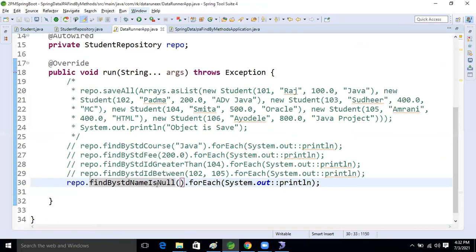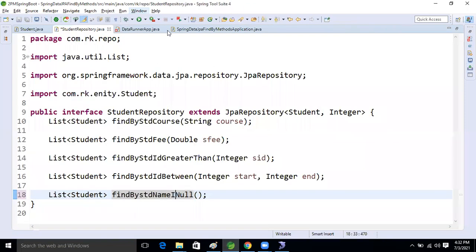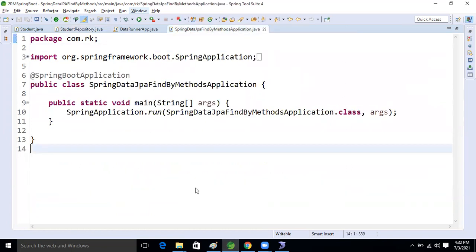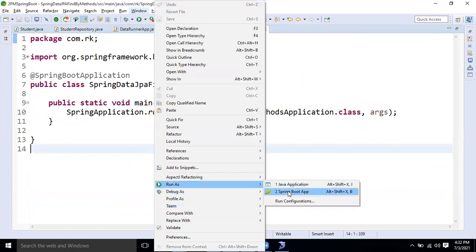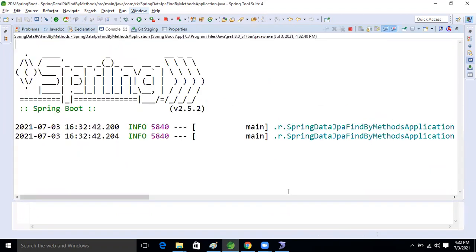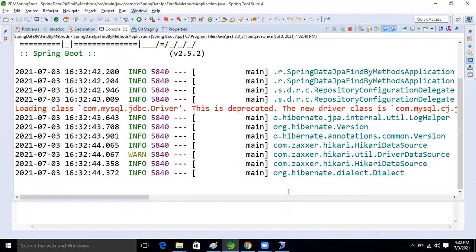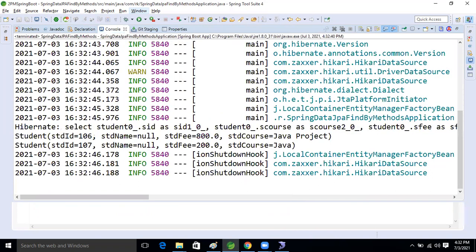Here I'm just removing them. Still we are getting two records only, right?